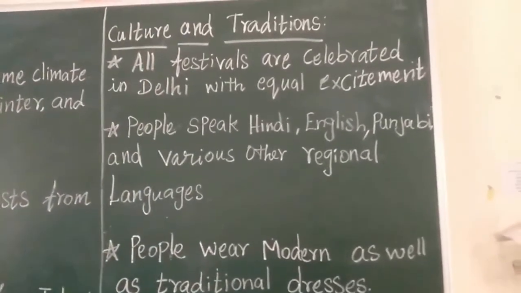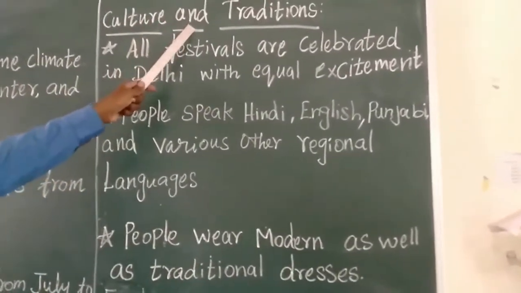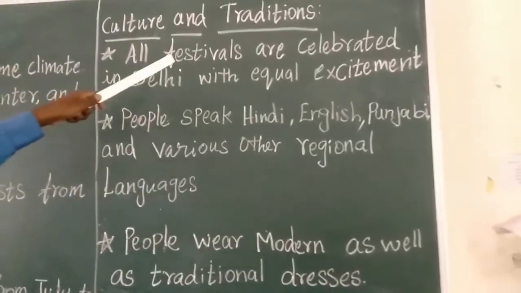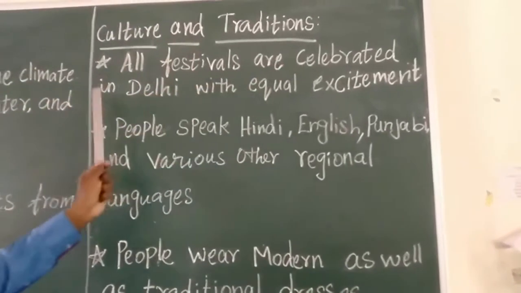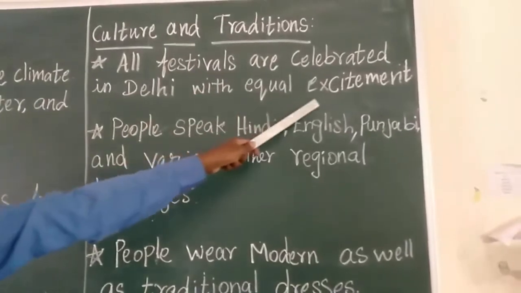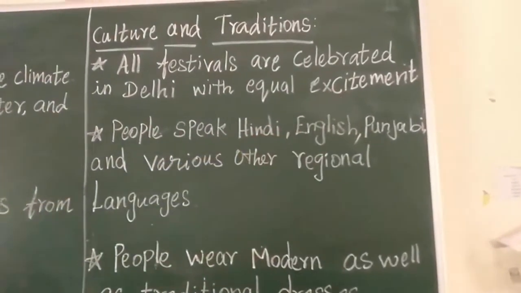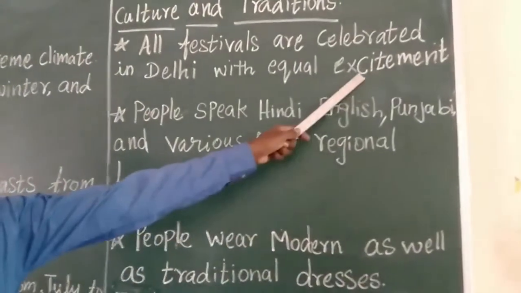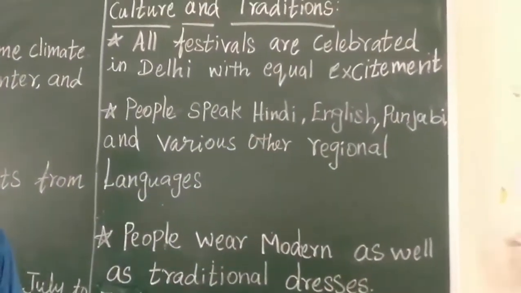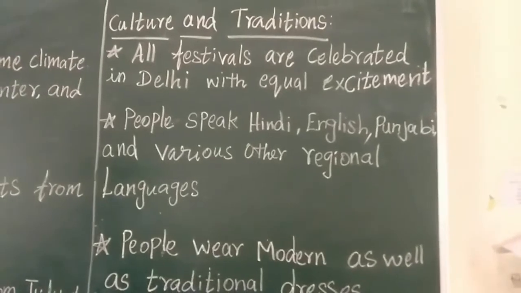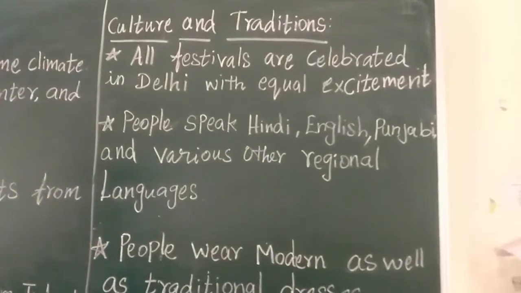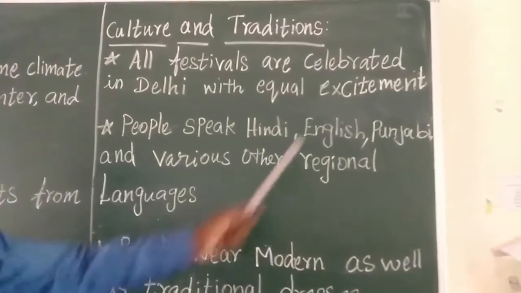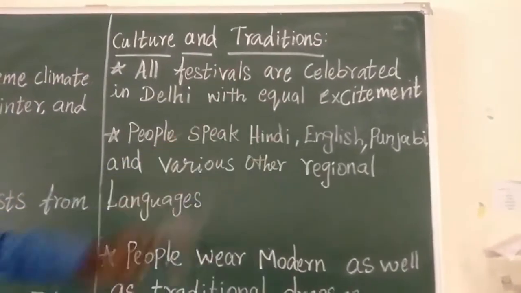So let us see the culture and the tradition of Delhi. All festivals are celebrated in Delhi with equal excitement. Excitement means the peak of happiness. Peak means maximum. People are very happily celebrating all festivals in Delhi.